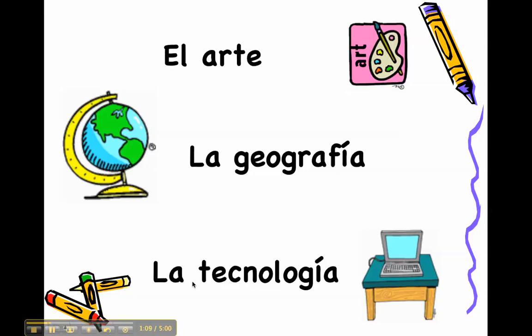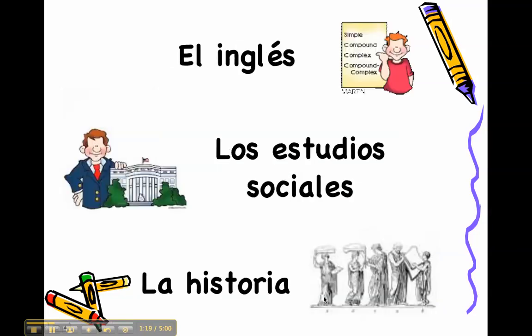Okay, last one on this page, la tecnología. There's that accented I again on that word. Notice the change in spelling from the Spanish to the English. Okay, moving on. El inglés, accented E, that would be English. Okay, we recognize simple, compound, complex.